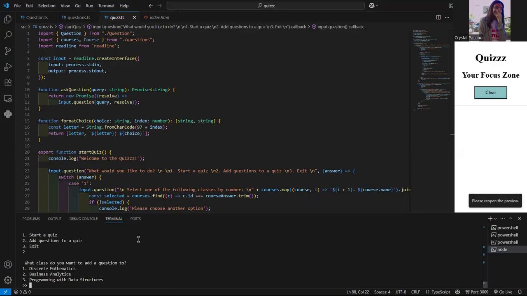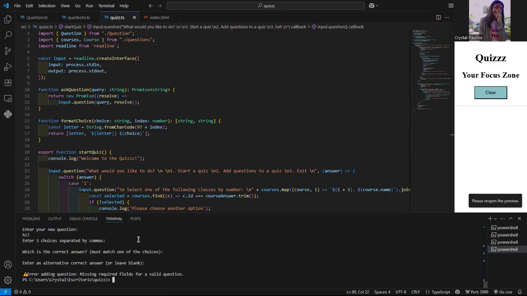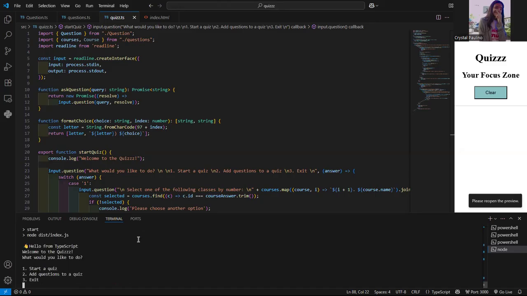But I want to show you some error handling I kept in here. I can enter a question, and if I keep this empty, that's going to show me an error saying that you're missing required fields. If you put everything in, it's going to say that the question was added, but that goes away as soon as you run the program again. And then I can exit, and it's going to say see you later and close the program.